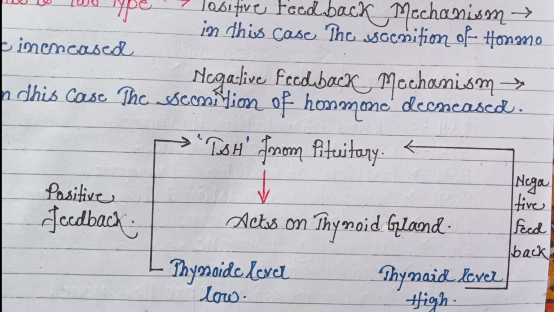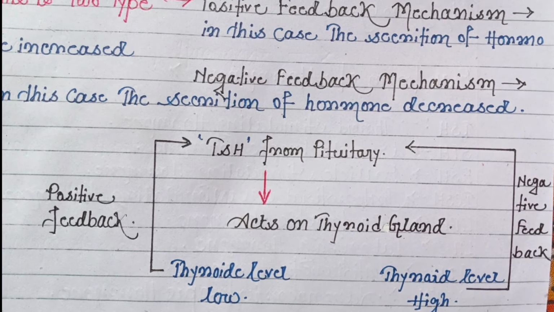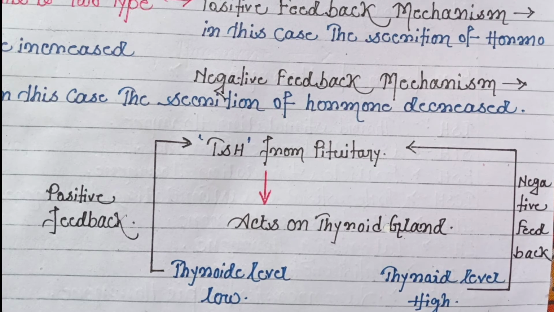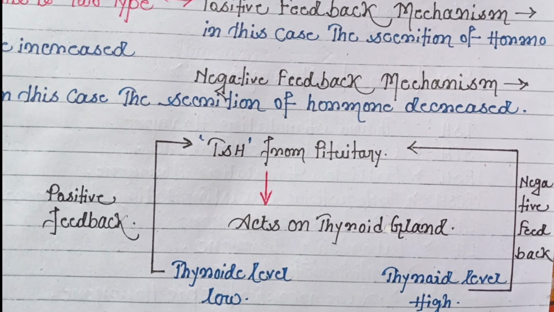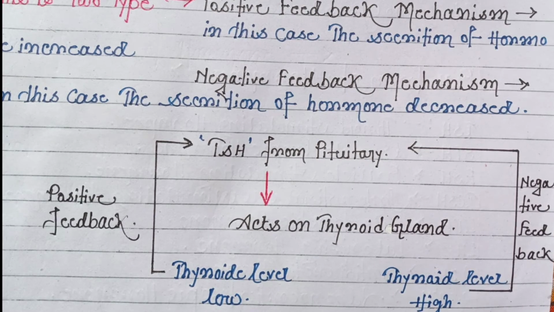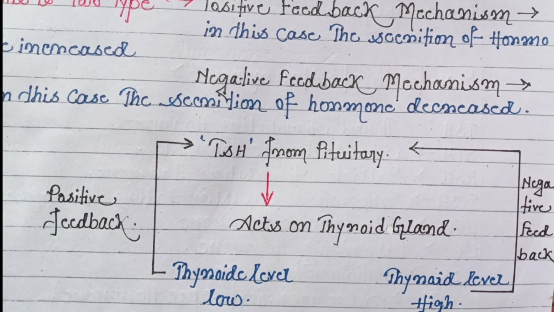Or if the thyroid level becomes high inside the body, then through the negative feedback mechanism the pituitary gland is stimulated to reduce the production or secretion of TSH hormone. Okay.